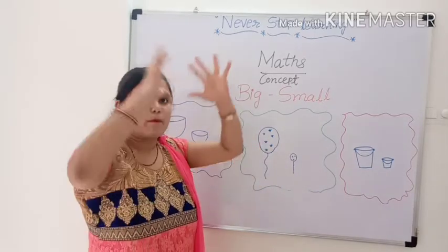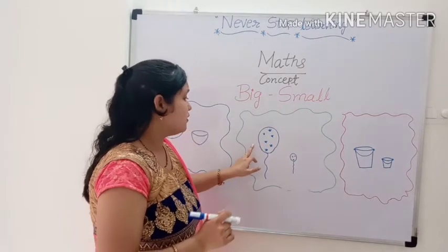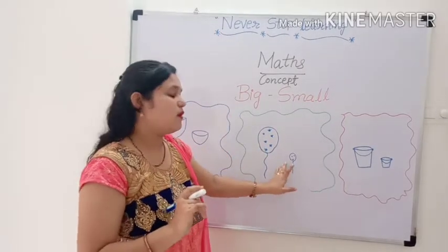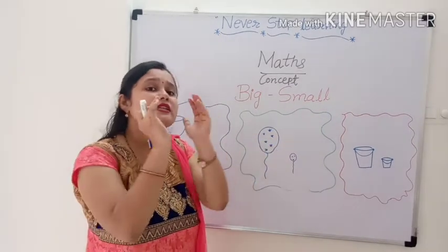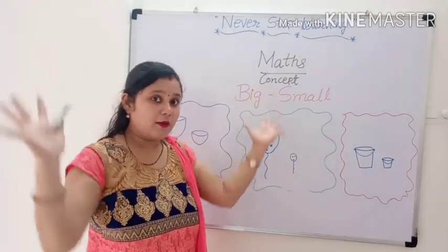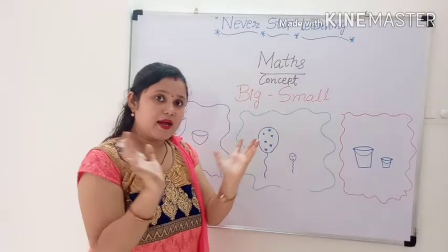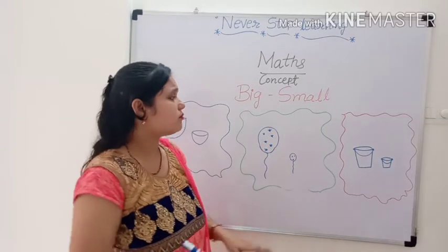One is big and one is small. This balloon is big and this balloon is small. This is a big balloon and this is a small balloon.